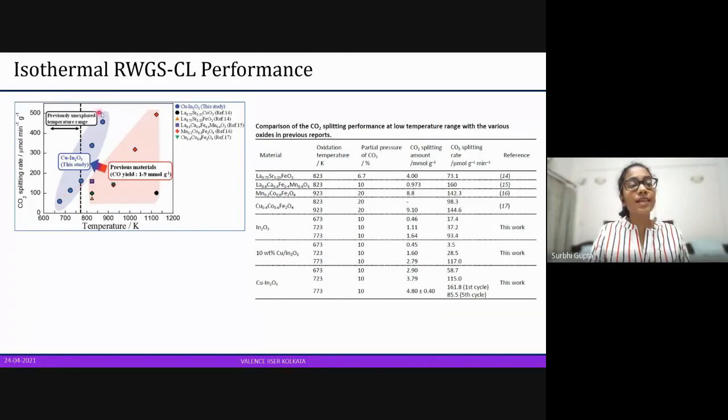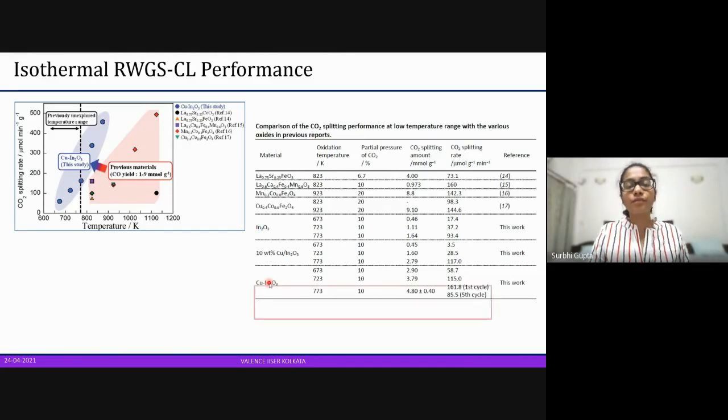And the second is that we are getting very good conversion rates at high temperature. Even at high temperature, we are getting really good conversions. We're not going higher than 873 Kelvin here. So the temperature range is very narrow, and we are able to get splitting even at lower temperatures, which is the aim of the study.